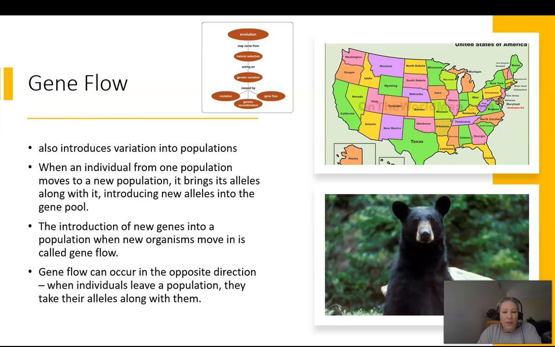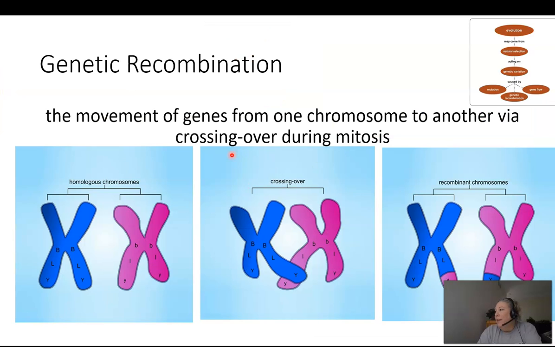And let's move on to genetic recombination. Again, natural selection can act on the genetic variation of individuals through mutation, gene flow, and genetic recombination. This happens every time a cell goes through mitosis. We have homologous chromosomes. So here's chromosomes from dad, chromosome from mom, right? They're homologous. They code for the same genes.